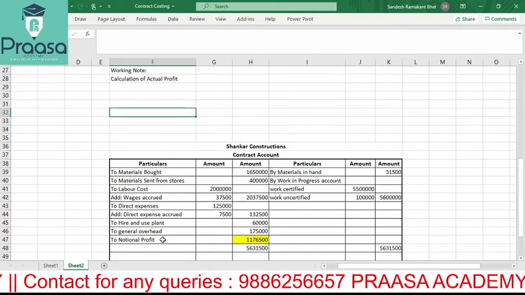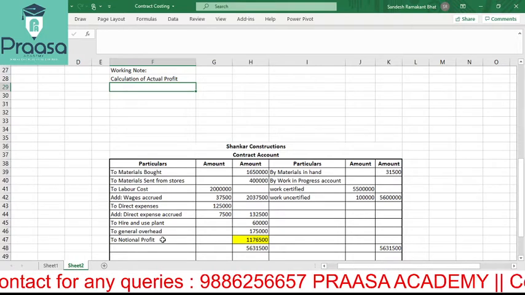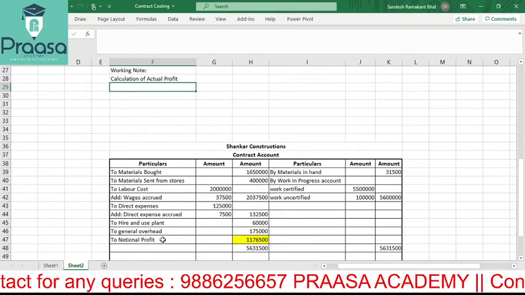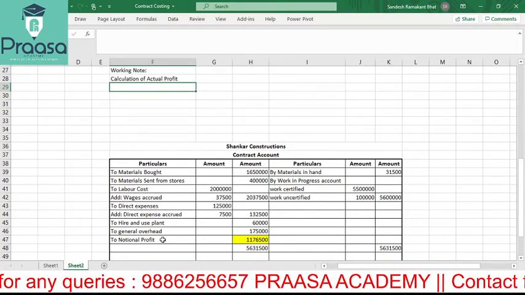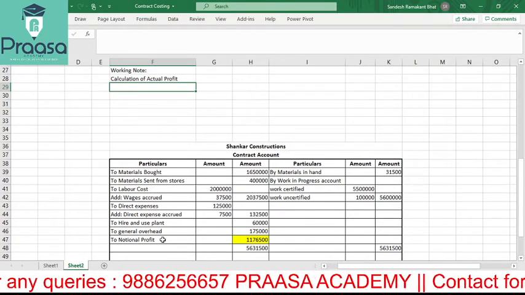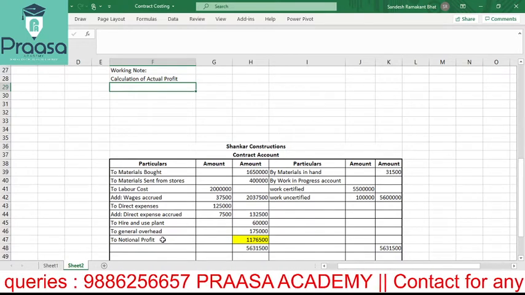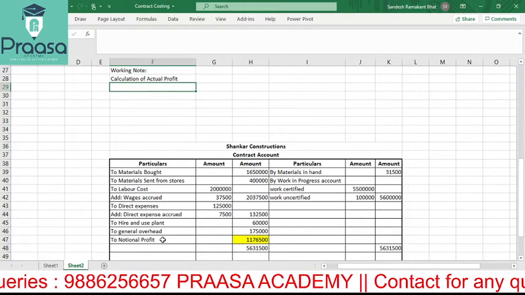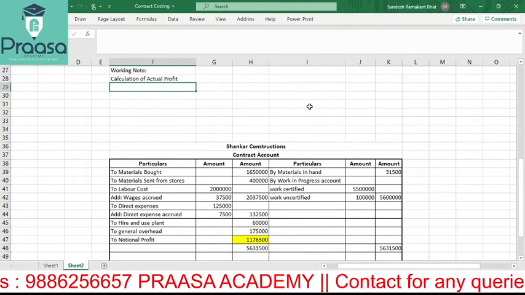In contract account there is a formula, from 50 to 90% if the work is completed, then I will consider how much amount. See, I will just show you the calculation.